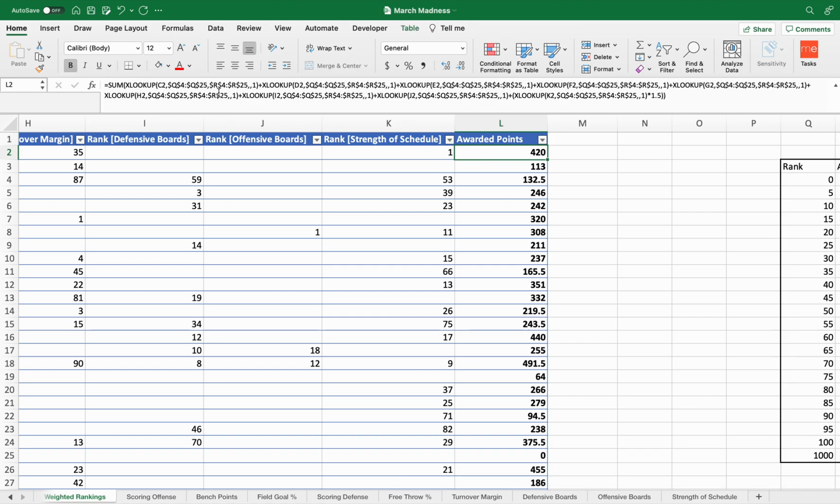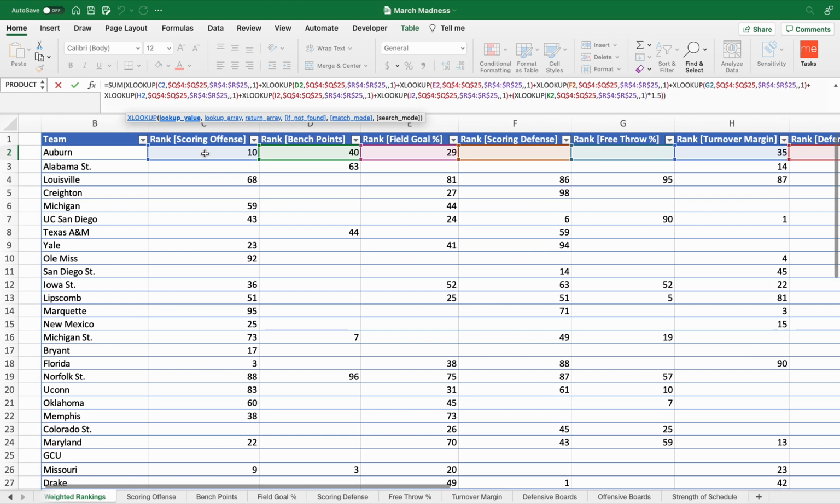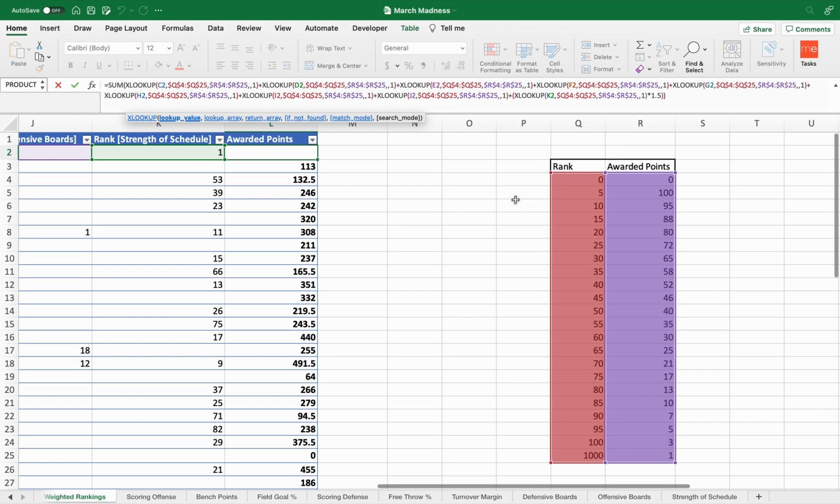If we look at this here, we're saying, okay, I want to take the sum of the allocated points for each one of the categories based off of their rank. So you can see here, first look up C2. C2 is my rank of 10, and then it takes me back to this table and it says, okay, well here is 6 to 10. Anywhere between 6 to 10, we give them 95 points. So that is returning 95. And then I do that for each of the different categories until it gives me my actual value.